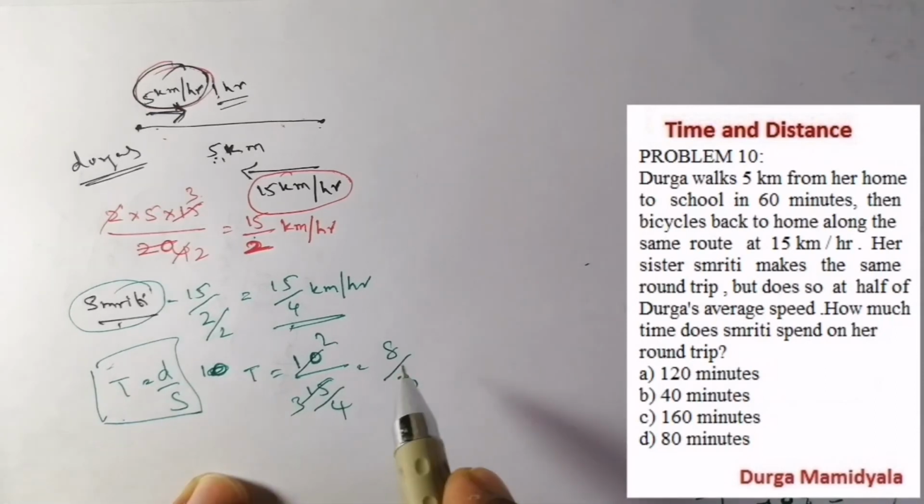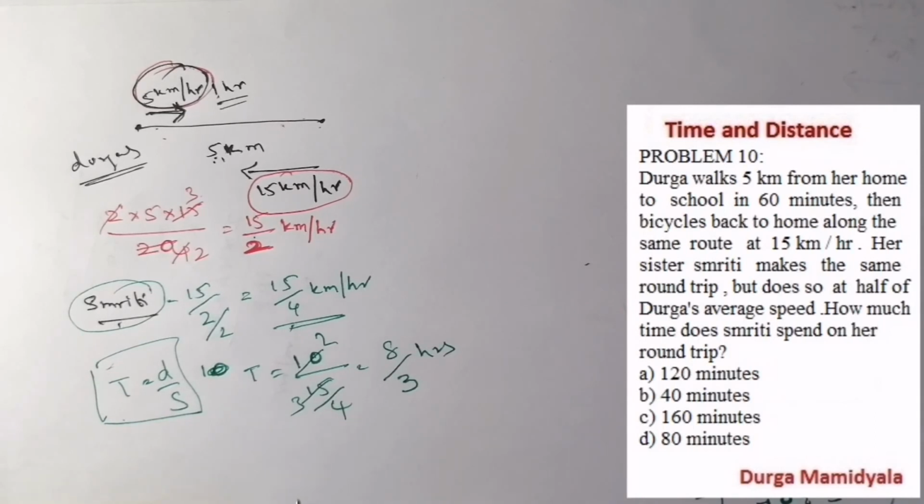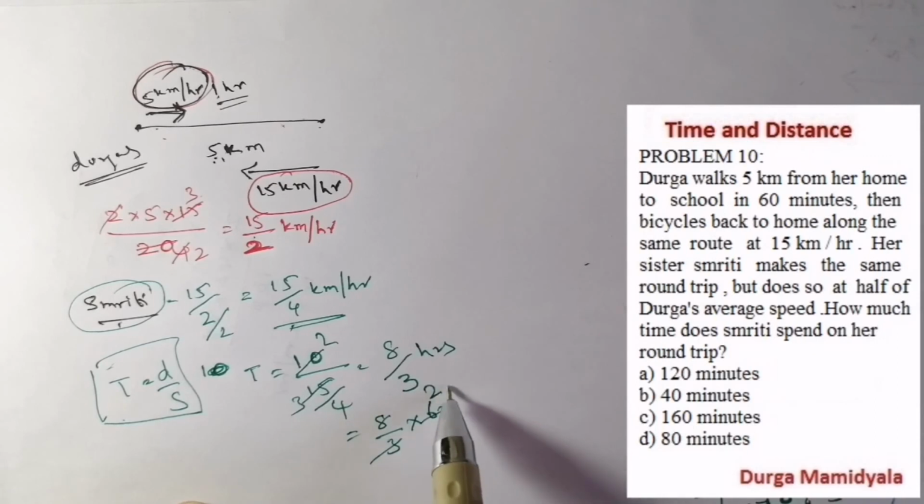But the options are given in minutes, so we have to convert hours to minutes. So 8 by 3 into 60, that is 8 into 20, which is 160. So what is the answer? 160 minutes. That is the time Smriti is taking.